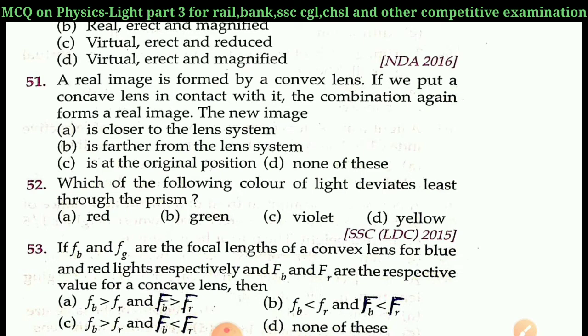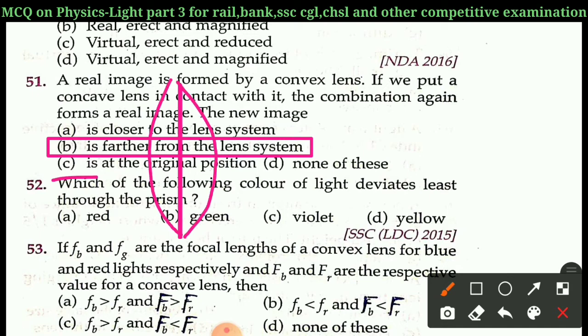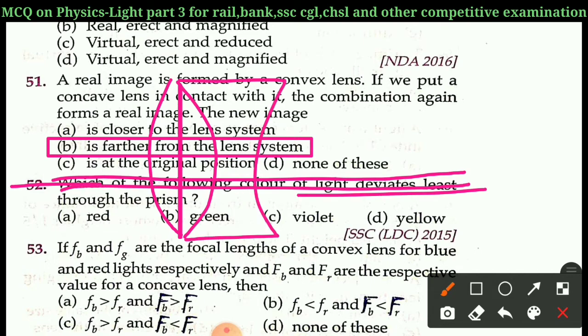The right answer of question 51 is option B. Is farther from the lens system, because a real image is formed by the convex lens. If we put a concave lens in contact with it, then its focal length increases.